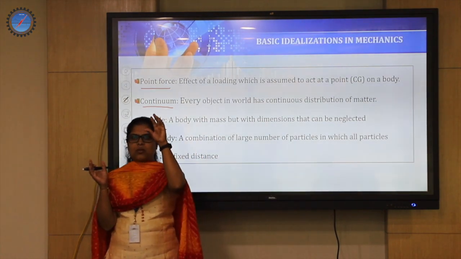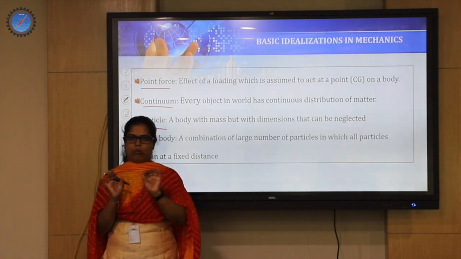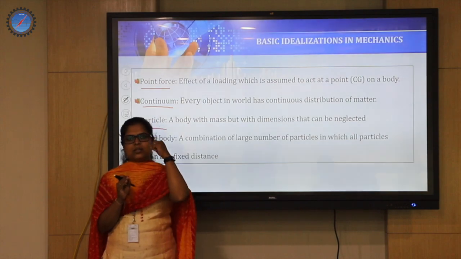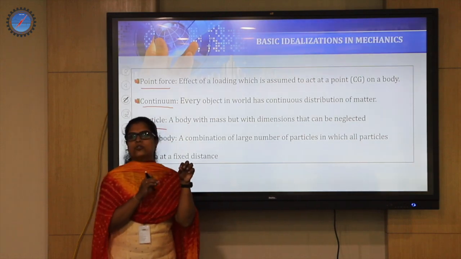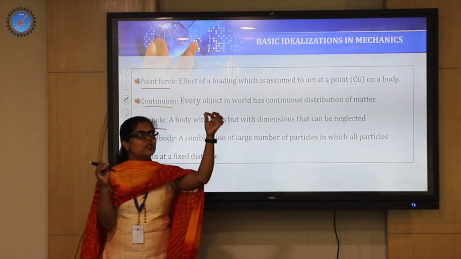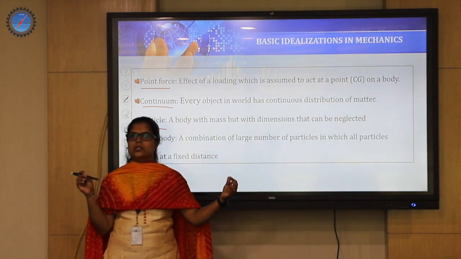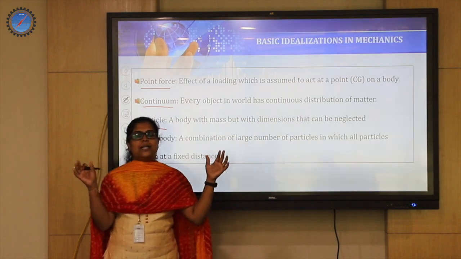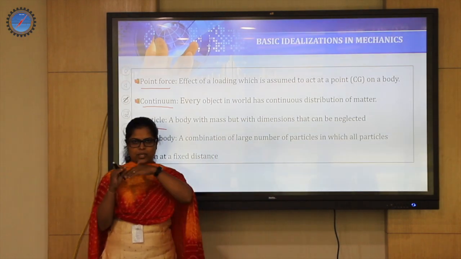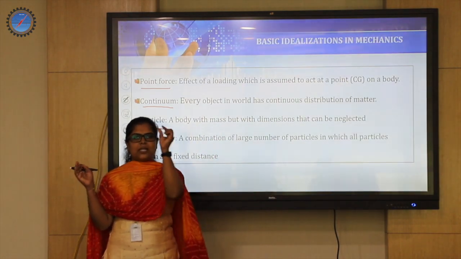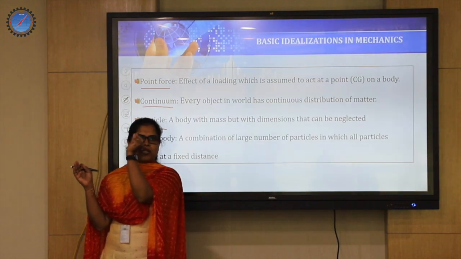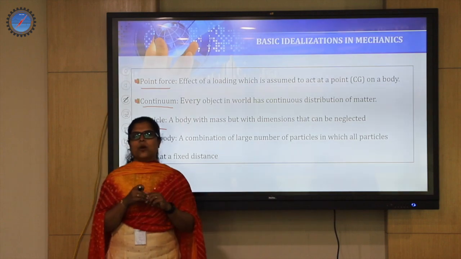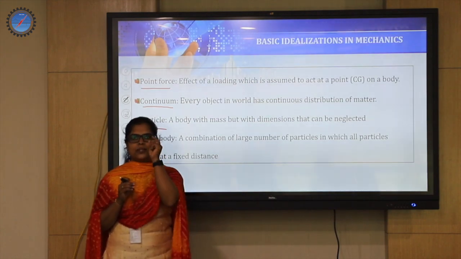Is the helicopter or aeroplane a particle? No, no chance. But we assume it as a particle because the engineering problem to solve is the path traced by the aeroplane, correct? When the concentration is on the path traced, and it is a huge space, the aeroplane looks like one very small particle. So we assume that the aeroplane is a particle just to solve the engineering problem.